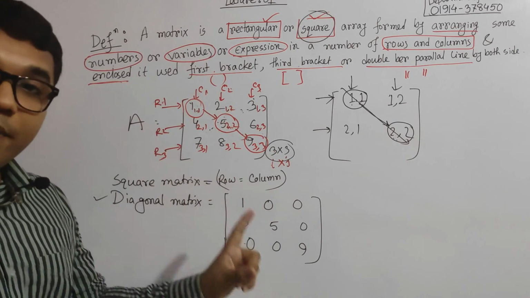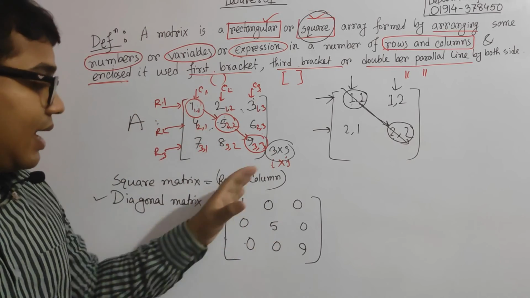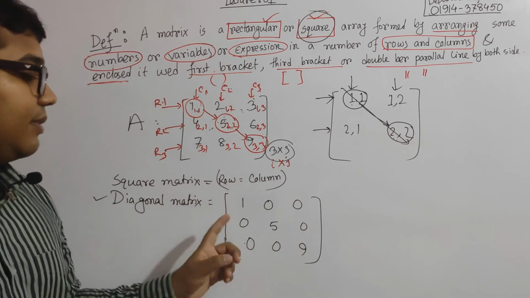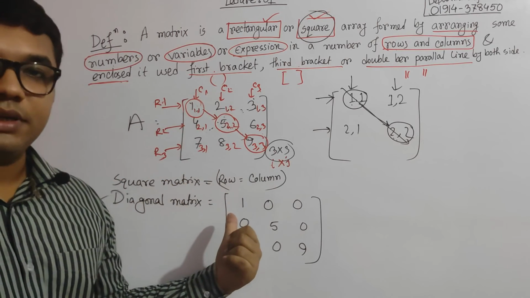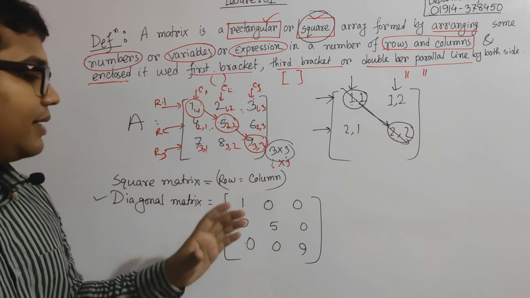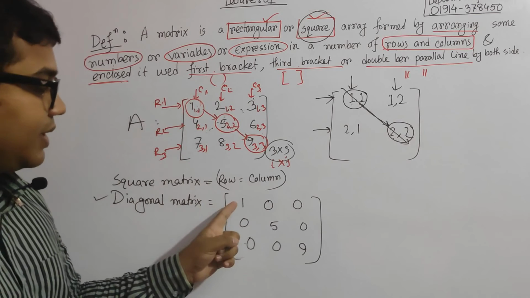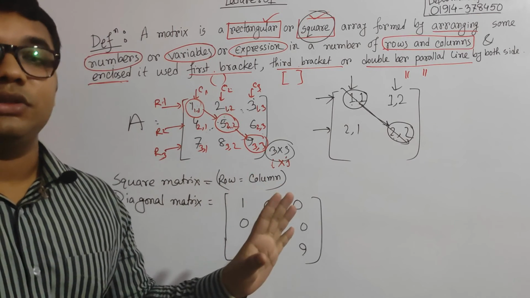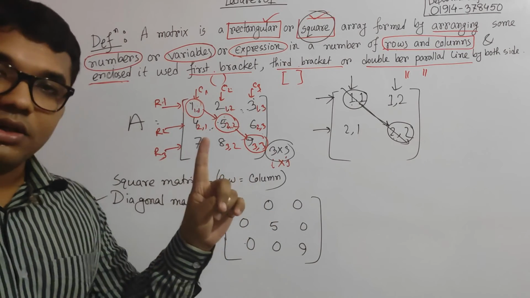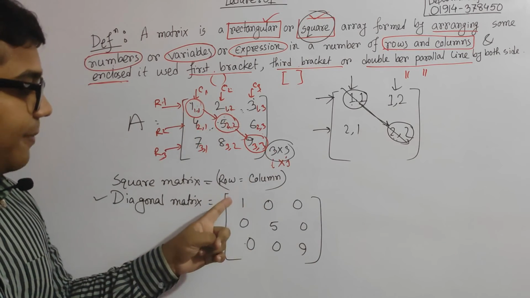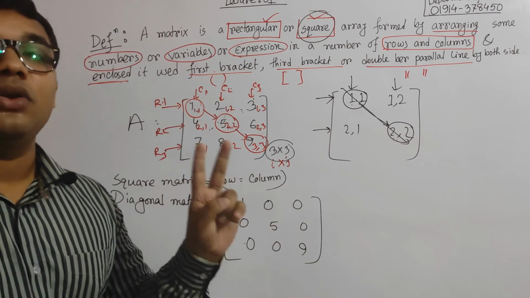If there is a square matrix whose principal diagonal entries exist and the other elements are 0, then that matrix is known as the diagonal matrix. Clear? So a diagonal matrix must be a square matrix, and in that square matrix the principal diagonal entries are non-zero. So we have to remember two categories: one is that this is a square matrix, and second is that the principal diagonal entries are non-zero.